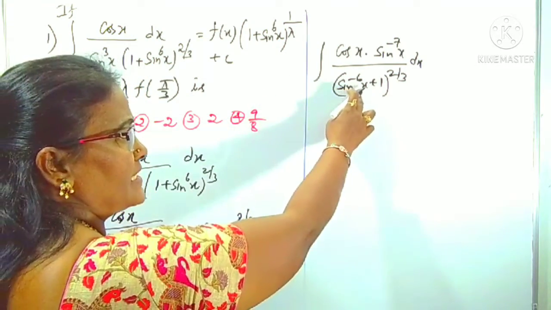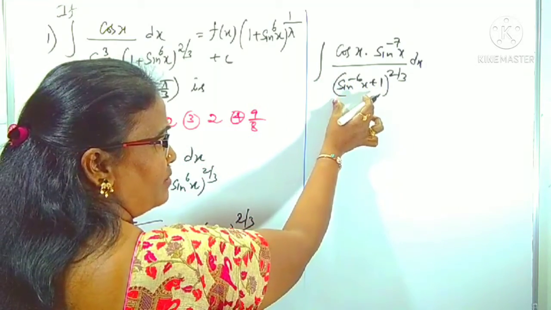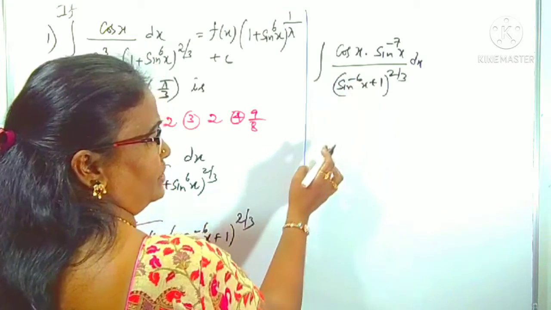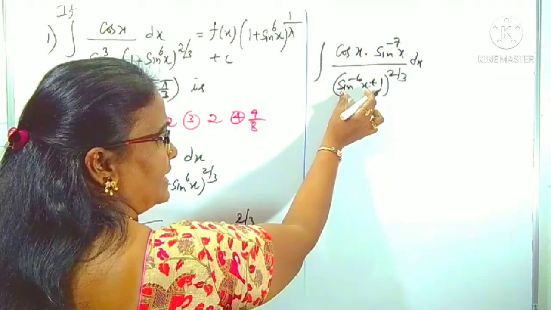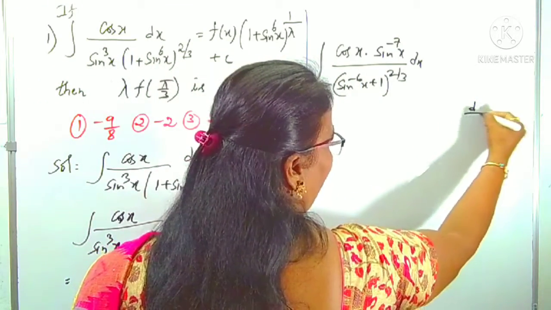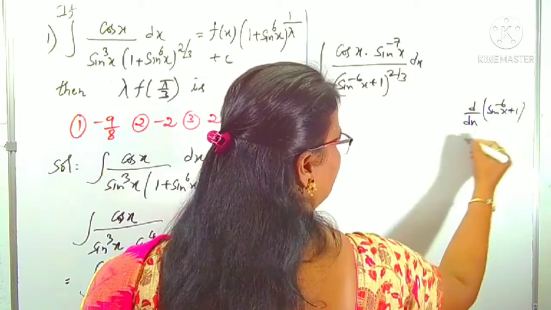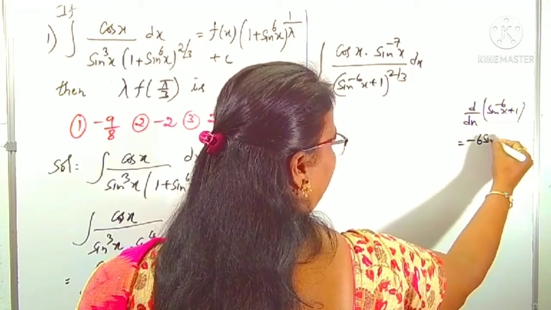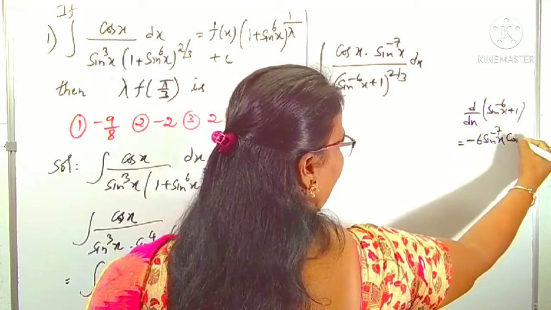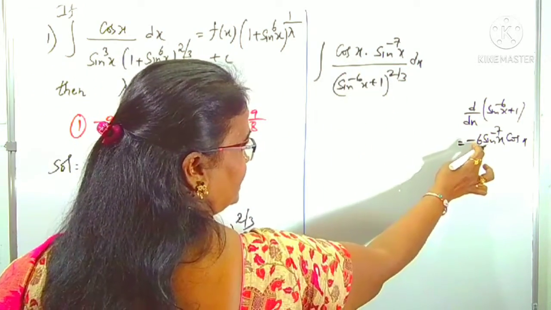Sin power minus 6x plus 1 derivative, you know, sin power minus 6x is just in the form of x power minus 6. That is minus 6 into sin x whole power minus 7 will come, into again sin x derivative cos x we can get. Means d by dx of sin power minus 6x plus 1 becomes minus 6 into sin power minus 6 minus 1, minus 7, into again sin x derivative cos x. This derivative is here, but what is missed here? 1 by minus 6 is missed.